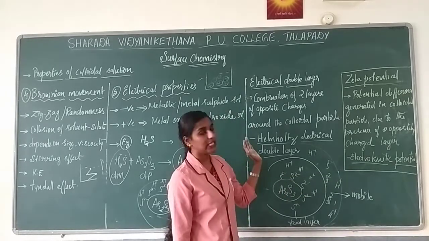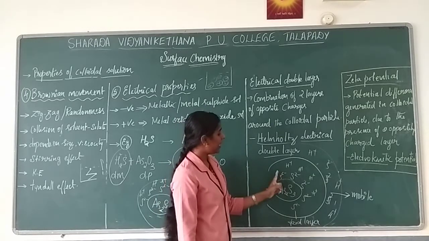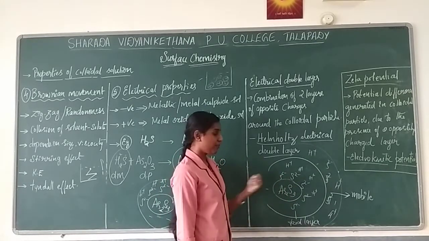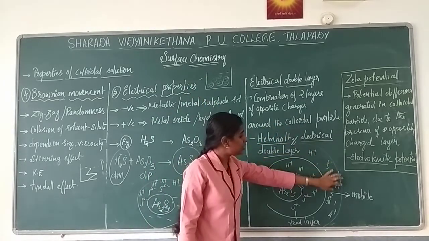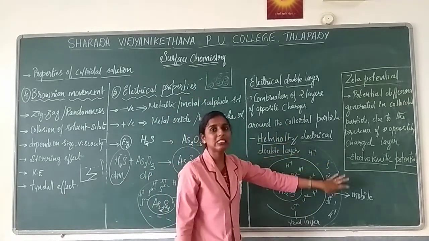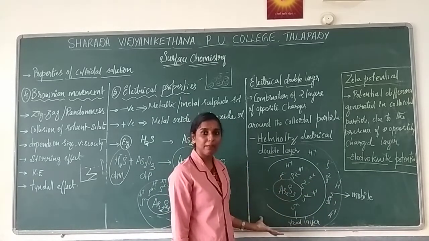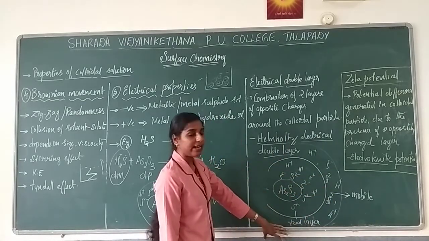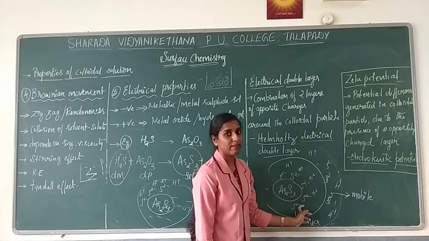So whenever you check a colloidal solution, it will have two layers. One layer is the one which absorbs, and based on that we say the charge. The other layer is of no direct use, but it forms as a layer just to give stability to the molecule. It will form as a second layer. So we consider that the formation of two layers takes place.